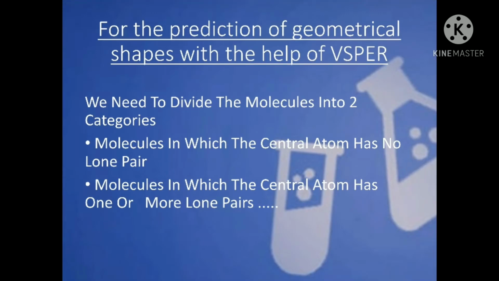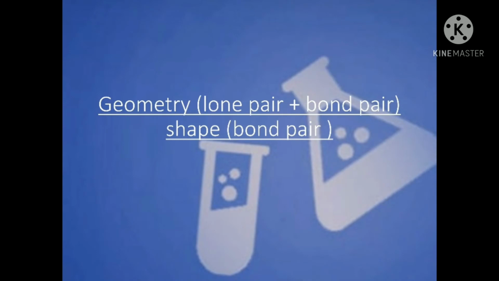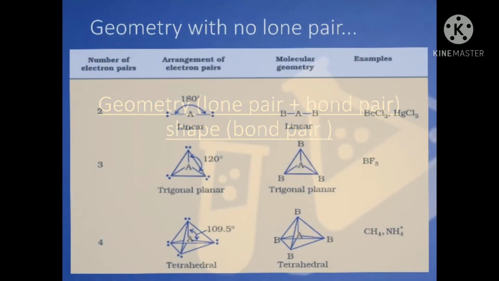For the prediction of geometrical shapes with the help of VSEPR, we need to divide the molecules into two categories. First, the molecules in which the central atom has no or zero lone pair, and second, in which the central atom has one or more lone pair. Now, the geometry depends on both the lone pair as well as the bond pair of electrons, but the shape of a molecule depends only on the bond pair. We'll learn about these.